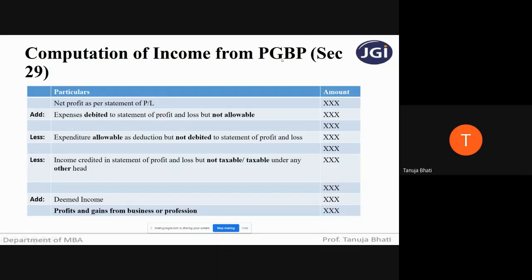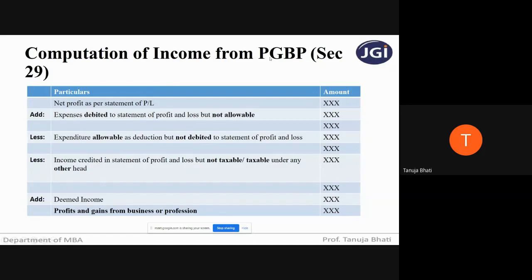And you all know what is gain. Gain is some extra benefit that is being received. Like suppose if there is some litigation in the business going on and you have received some compensation from the legal suit, so that is your gain. Gain is again nothing but your income. From business or profession, you know what is the meaning of business, you know what is the meaning of profession. Now, how to compute that income from business or profession?